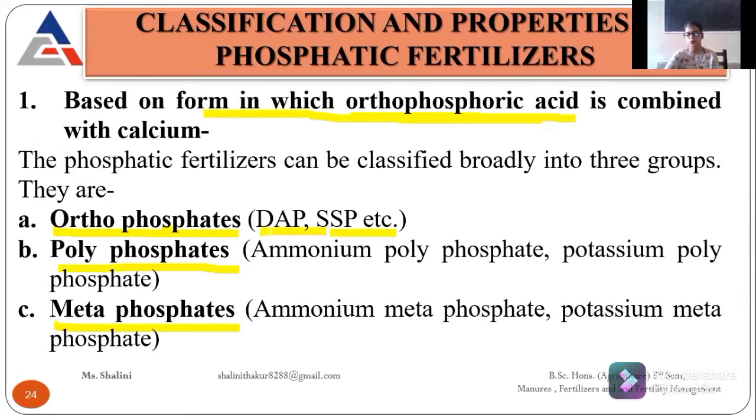DAP means diammonium phosphate. SSP is single superphosphate. They are water soluble phosphatic fertilizers, and they also come under orthophosphate. Then polyphosphate: the examples are ammonium polyphosphate and potassium polyphosphate. And metaphosphate: ammonium metaphosphate and potassium metaphosphate.